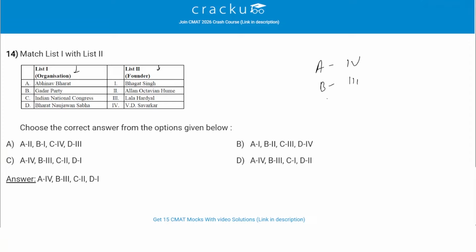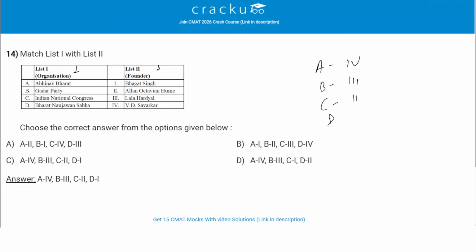Then we have C, which is Indian National Congress. So it was founded by 2, which is Allan Octavian Hume. So the INC, which is India's oldest political party, was founded in 1885 by A.O. Hume, a retired British civil servant, to create a platform for political dialogue.